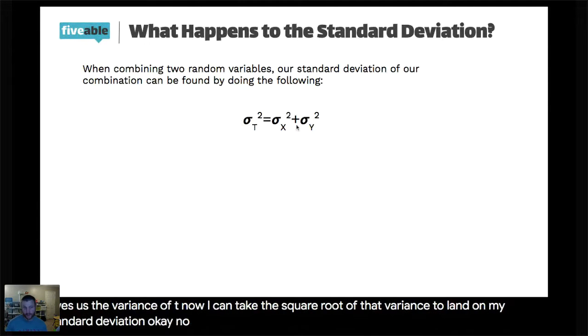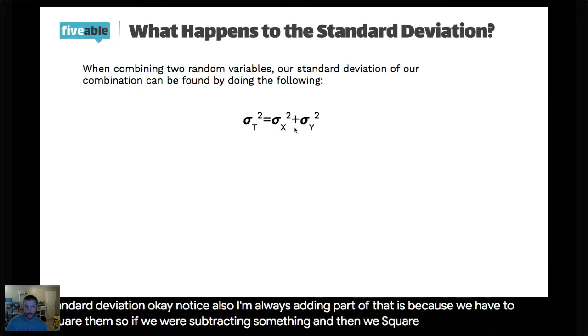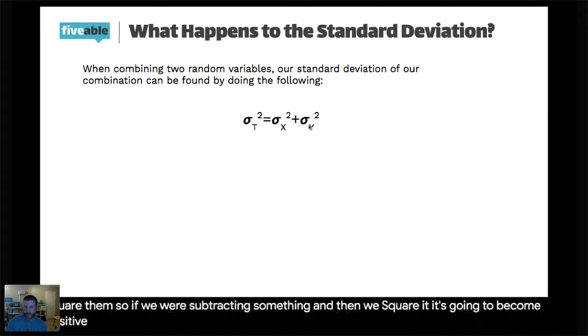Okay, notice also I'm always adding. Part of that is because we have to square them. So if we were subtracting something and then we square it, it's going to become positive. Anything negative is going to square out to be positive.